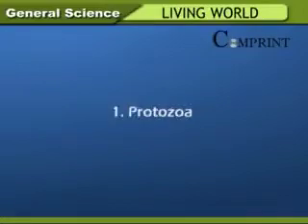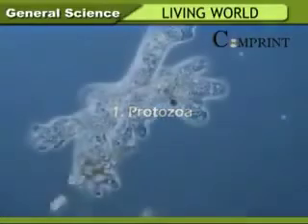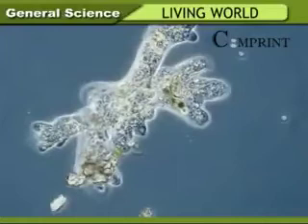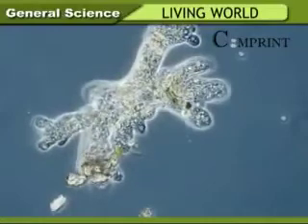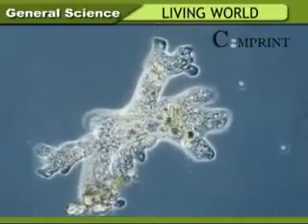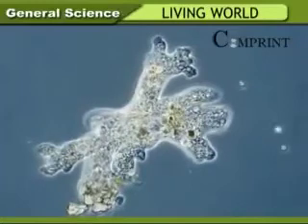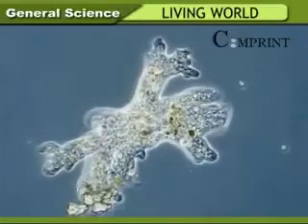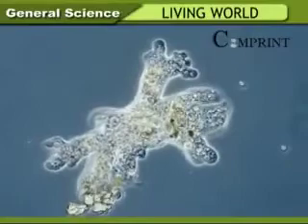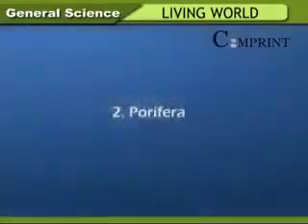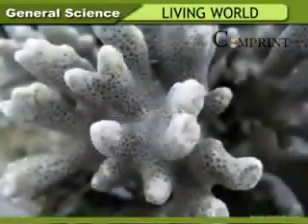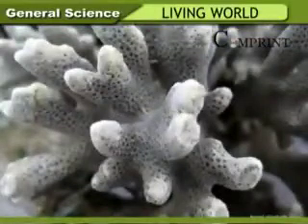Invertebrates. Protozoa. Their body is made up of one cell. These are called unicellular or single-celled organisms. They are seen only with the help of a microscope. Example: amoeba, paramecium.